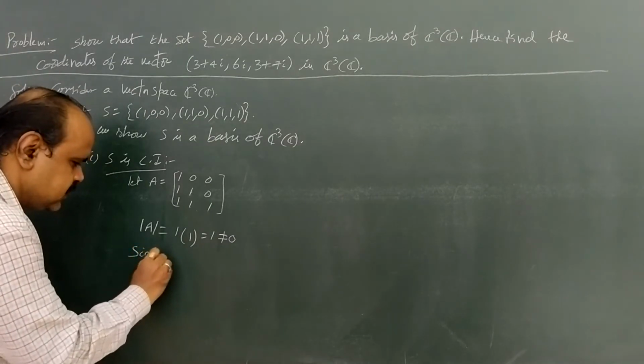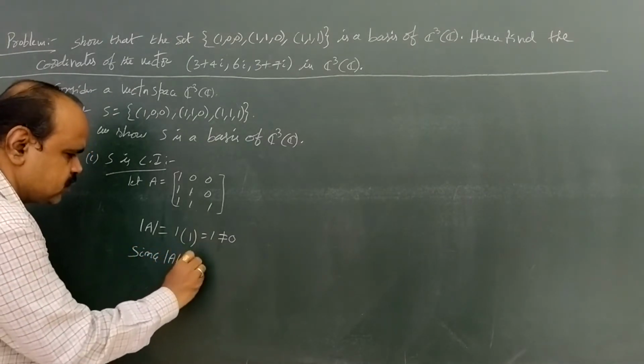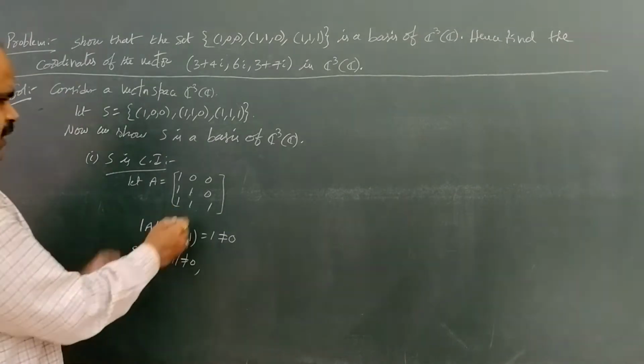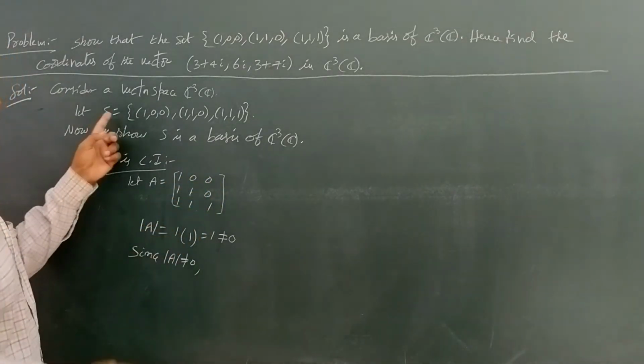Since det A is not equal to 0, the vectors included in the three rows are the vectors of capital S.